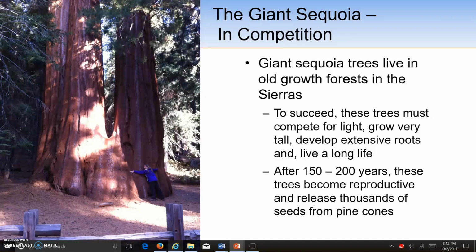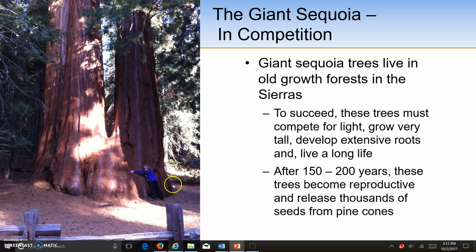Another type of redwood is the giant sequoia tree. These trees live in old-growth forest in the Sierra Mountains in California. To succeed, these trees have to compete for light, and they grow very tall, and they develop an extensive root system and live a really long lifetime, up to 3,000 years. These trees don't start to reproduce until they're about 150 to 200 years old. That's when they release thousands of seeds from pine cones. The seeds need to escape their seed coat, and they land on bare soil with enough moisture and sunlight in order for them to germinate and grow.